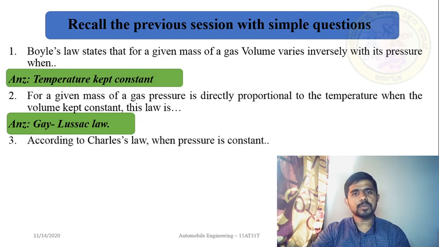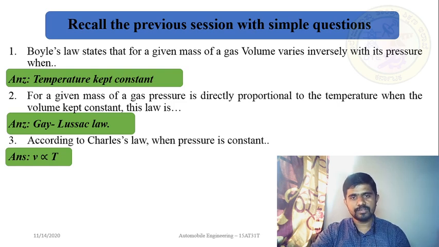Okay. Now the third question. According to Charles' law, when pressure is constant, you should find the relation between the other two variables. According to Charles' law, what happens? Yes, the answer is V is directly proportional to T; V changes linearly with the temperature. When volume increases, temperature also increases, when the number of moles and pressure are kept constant. This is what Charles' law is.